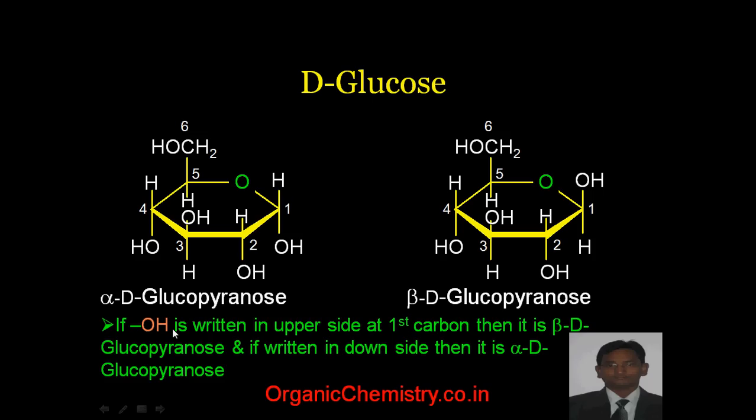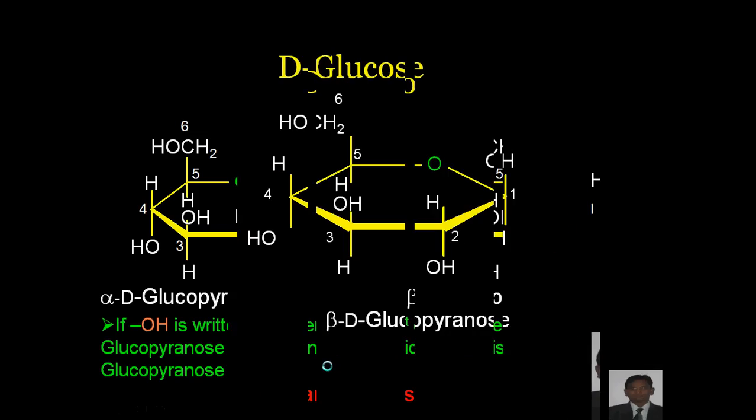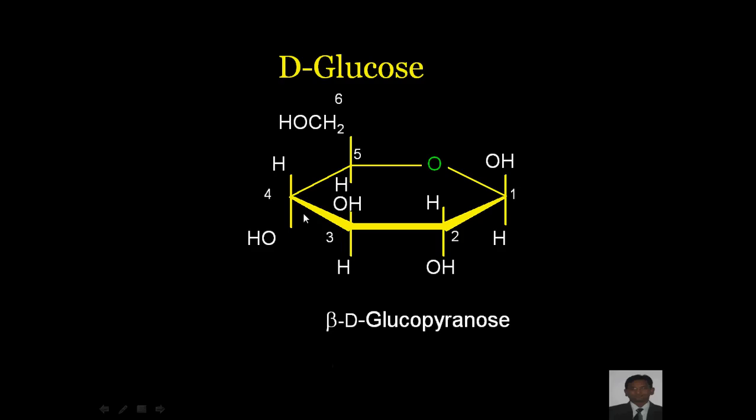That is, if OH is written on the upper side at the first carbon, it is beta D-glucopyranose, and if on the downside, it is alpha D-glucopyranose. This is the most stable D-glucose, beta D-glucopyranose, in which OH at the first carbon is up, second downside, third upside, fourth downside, and fifth has H and CH2OH group.